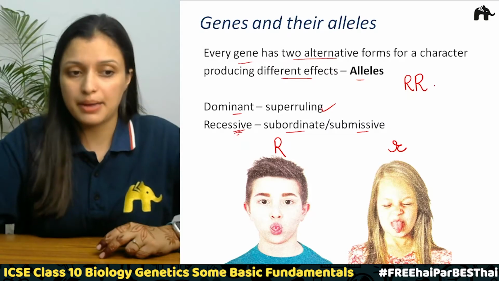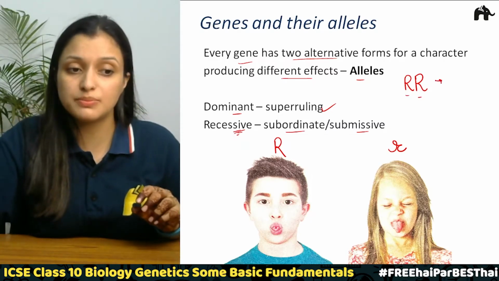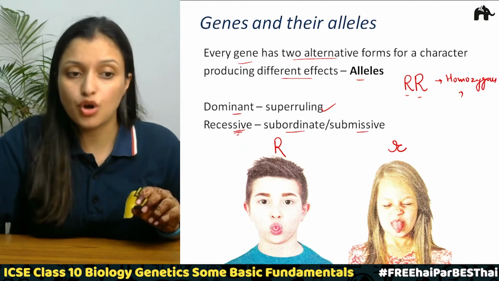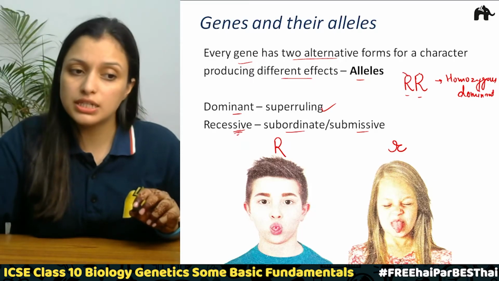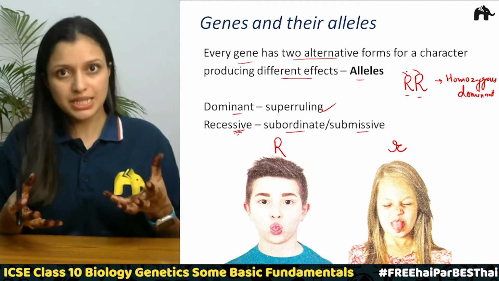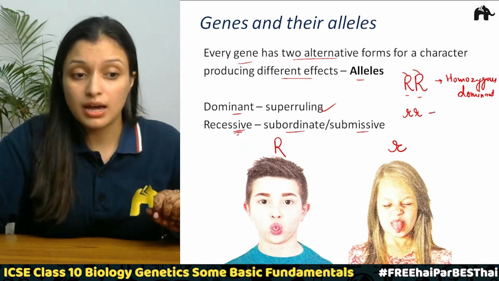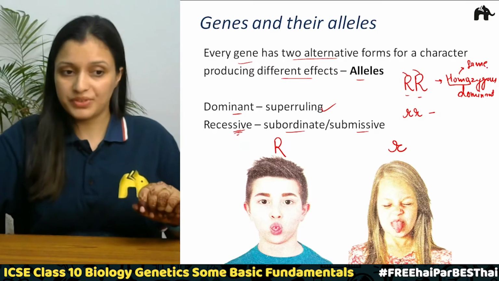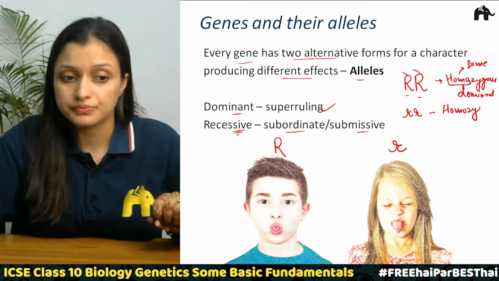So if the chromosome has both capital R, this means they are homozygous dominant, right? So what are they? They are homozygous dominant. Both will be able to express themselves when they are present together. Now there will be small r, small r. Homo means same, right? So these are the same, correct? Now what is it? This will be homozygous recessive, right?